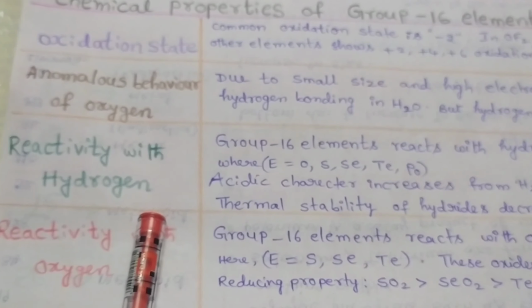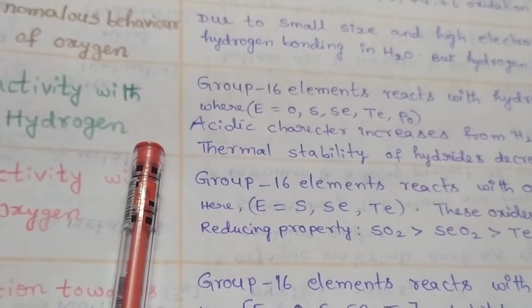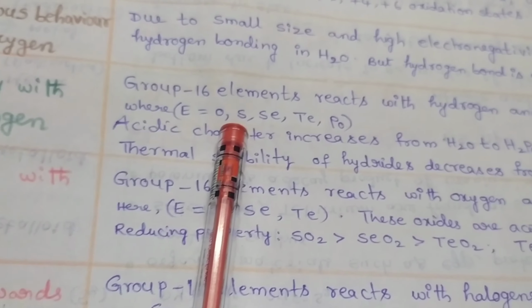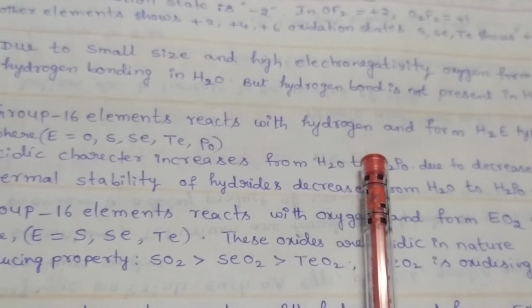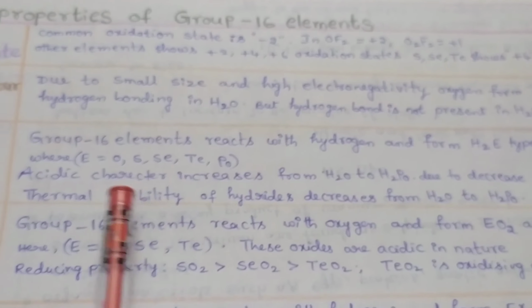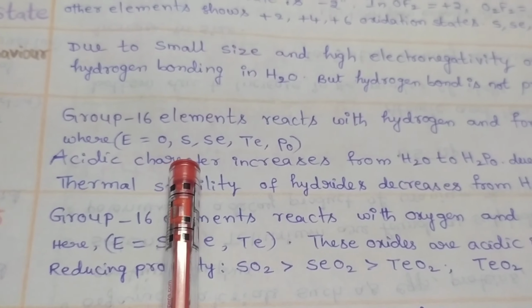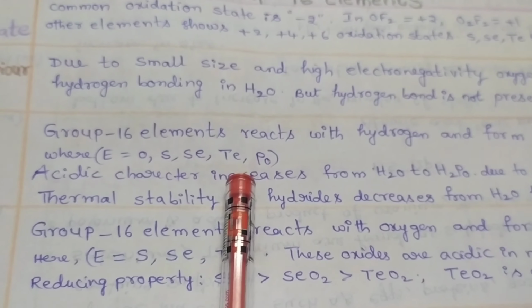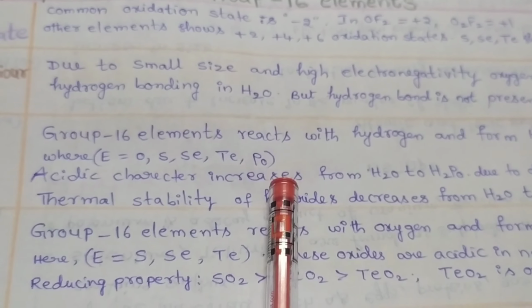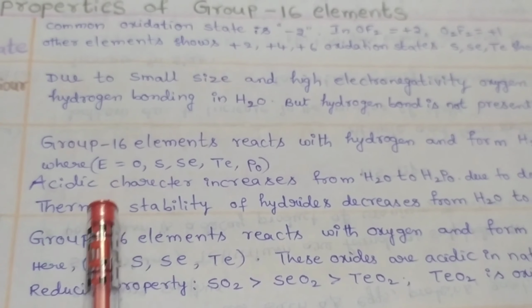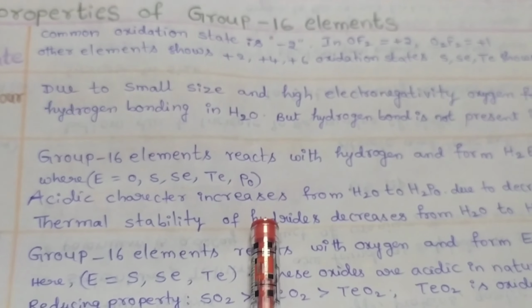Now we discuss the reactivity with hydrogen. Group 16 elements react with hydrogen and form H2E type of hydrides, where E is oxygen, sulfur, selenium, tellurium, polonium. Acidic character of hydrides.